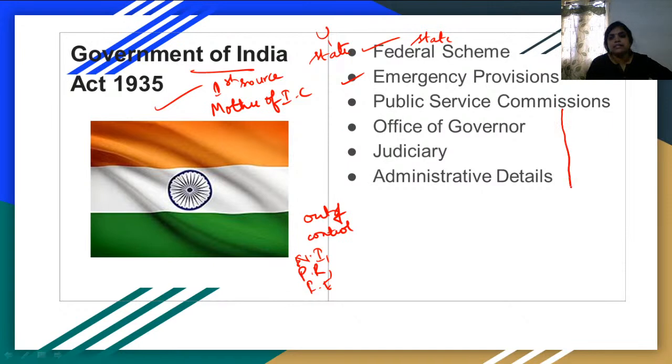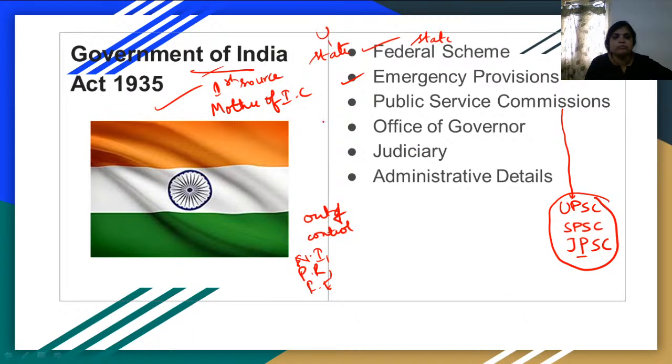The third one is public service commissions. We have UPSC, SPSC, that is State Public Service Commissions, and JPSC, that is Joint Public Service Commissions. This concept is also borrowed from Government of India Act 1935. The office of governor: we all know that governor is a representative of the president, and since the president cannot monitor each and every state at the ground level, he appoints his representative, that is the governor. This concept of governor is also taken from Government of India Act 1935.